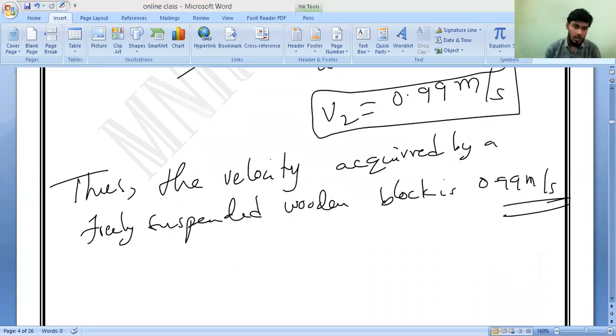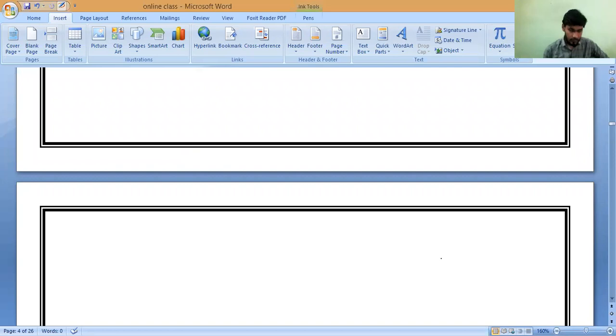All of you write. A 60-gram bullet, you have to draw the bullet also, that gun also. Question number 5.